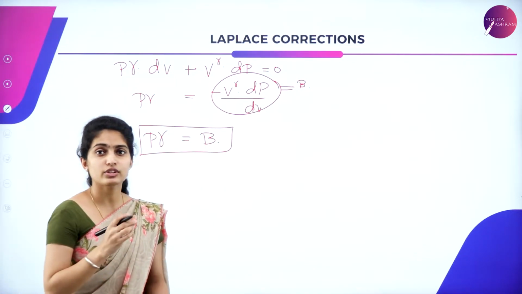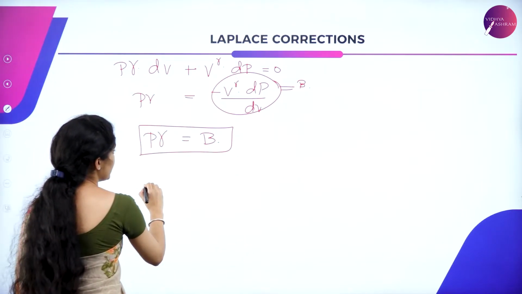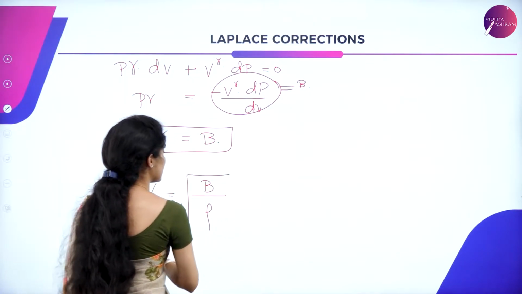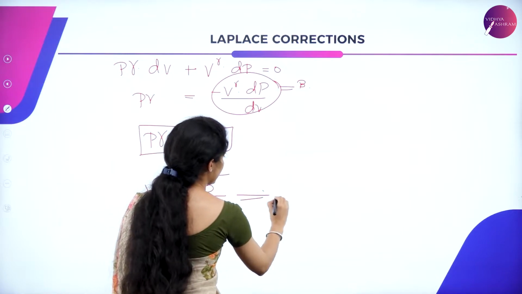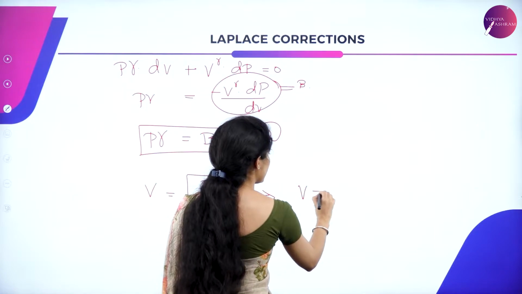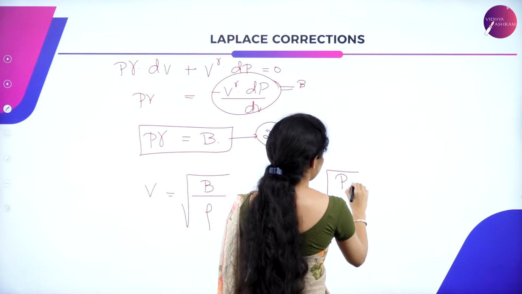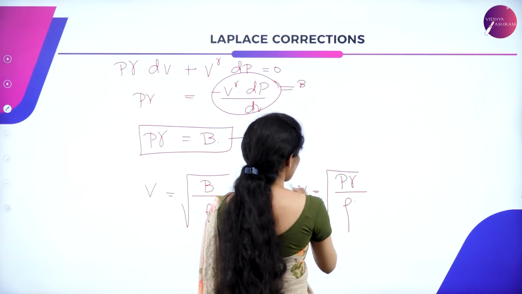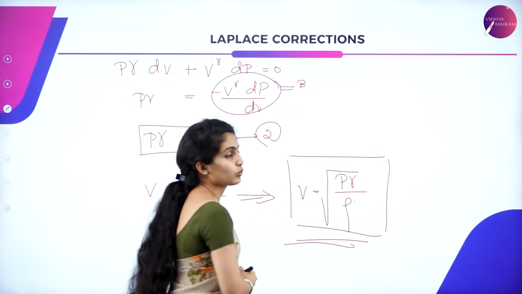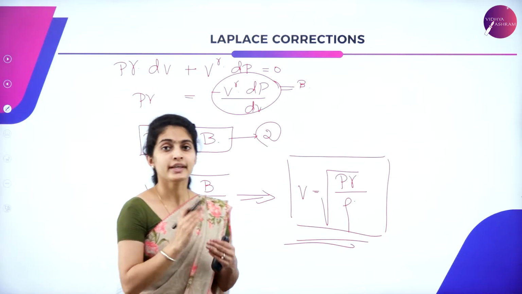According to the speed of longitudinal waves, we have the general equation: v, the velocity, is equal to the root of the bulk modulus divided by the density. So when you apply equation 2 to this, you get v is equal to the root of B, and B is nothing but P gamma, so gamma P divided by rho. This equation represents the Laplace correction. This equation is said to be the Laplace correction.